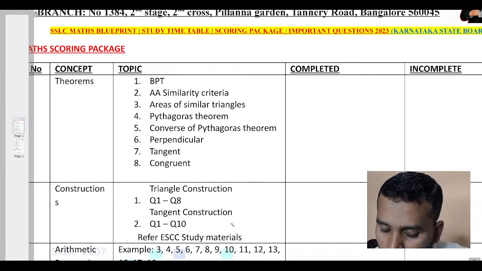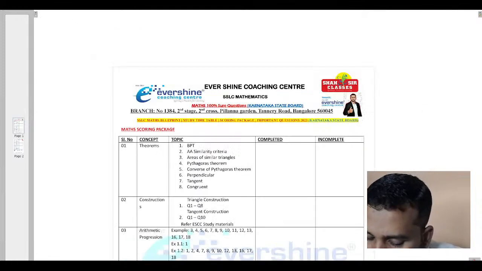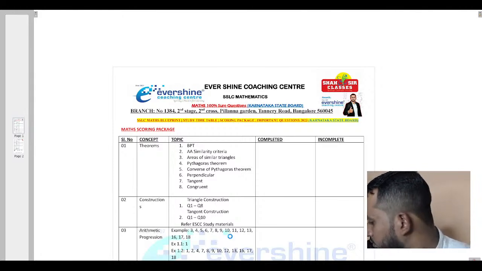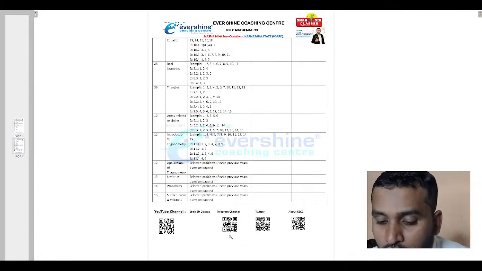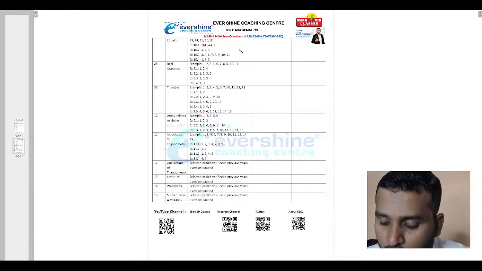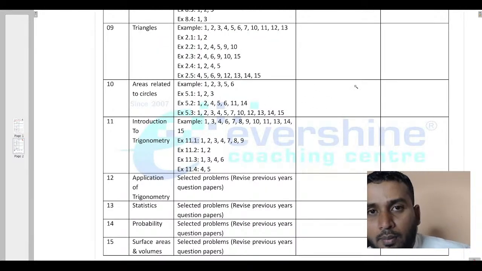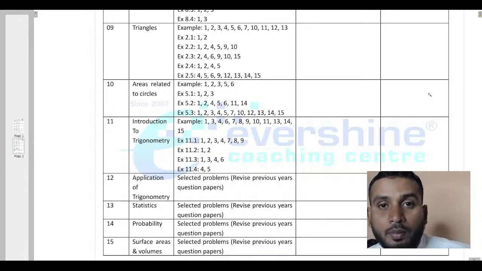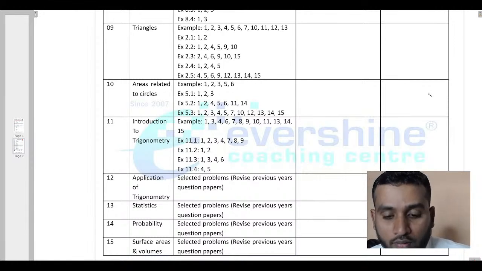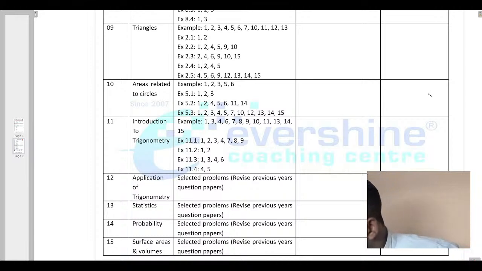And next, coming back to the next slide, as you can see again, these are the complete chapter informations, which are the questions you need to practice. I have given here the complete information from all the chapters. If you have completed, you can write here completed. If it is incomplete, write here incomplete, so that you will get an idea how much you are preparing and still how much you yet need to cover. Is this clear?